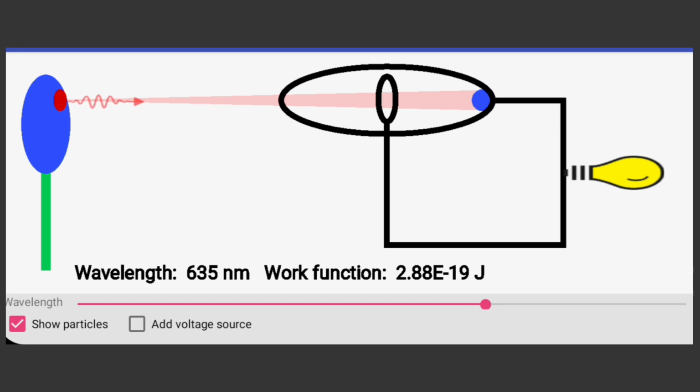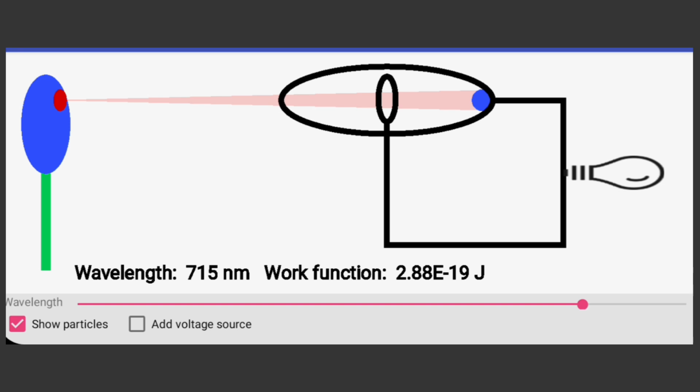According to Einstein's theory, the energy E of a photon is given by the equation E equals hf, where h is Planck's constant and f is the frequency of the light. This equation suggests that the energy of a photon is directly proportional to its frequency, with h serving as the proportionality constant.